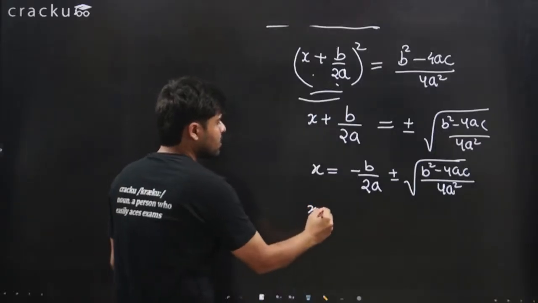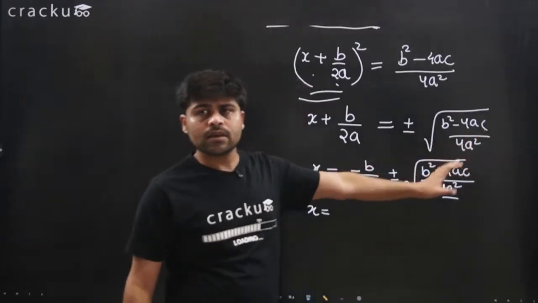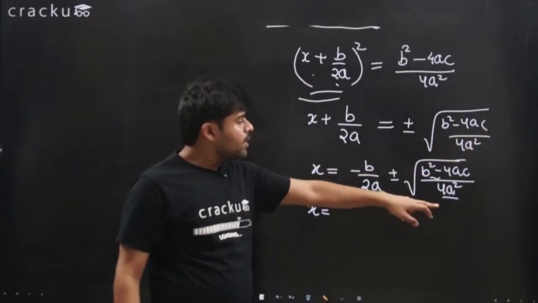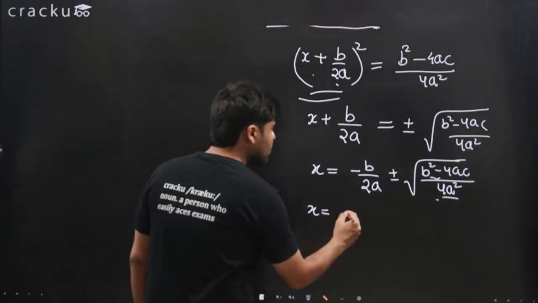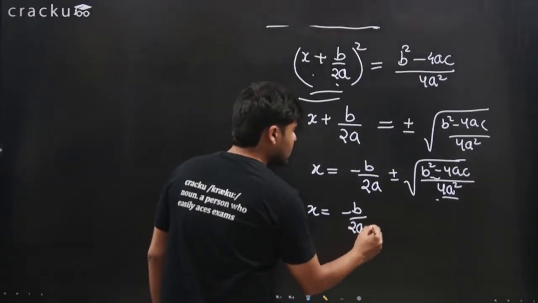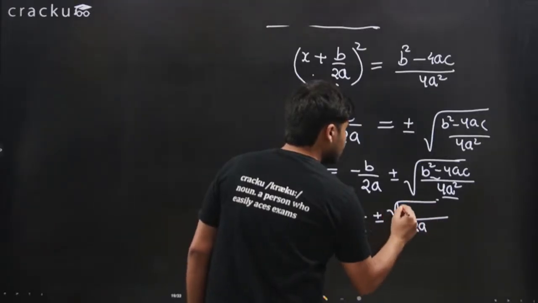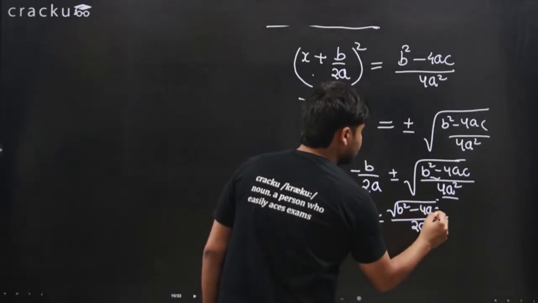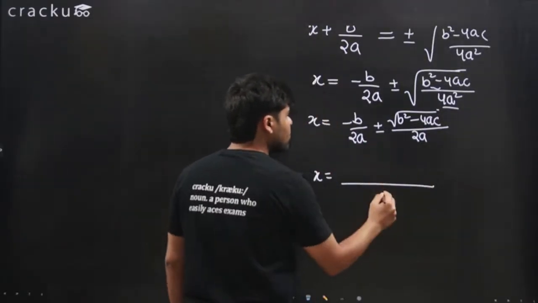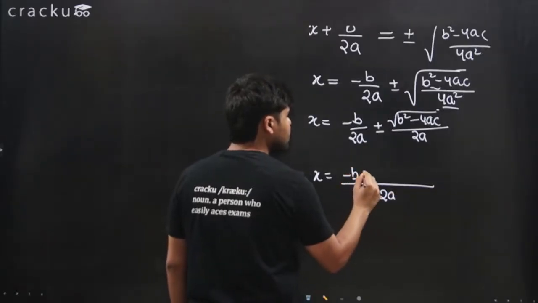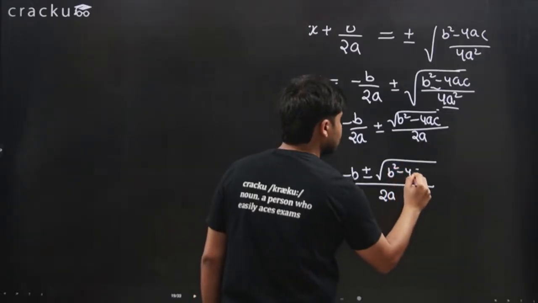right? x equals, now for 4a squared, when we put a square root on a whole fraction, it is put on the numerator as well as on the denominator. So we'll take the square root of the denominator. We'll get minus b over 2a plus minus, divided by 2a, the square root of b squared minus 4ac. So x equals, the LCM comes out to be 2a, minus b remains that, plus minus remains there, and this will be b squared minus 4ac.